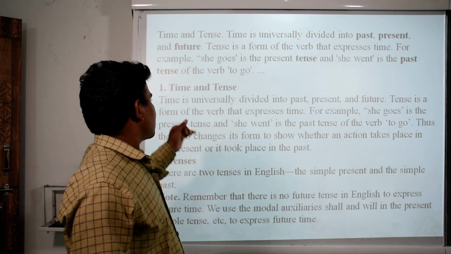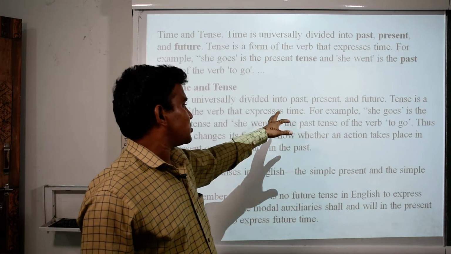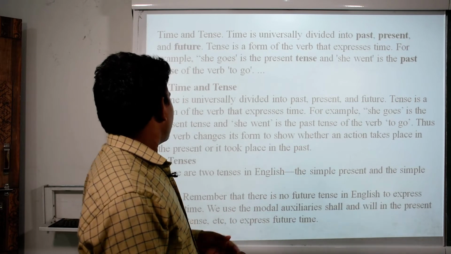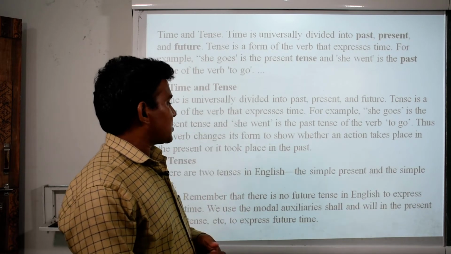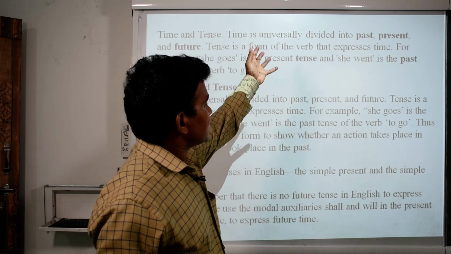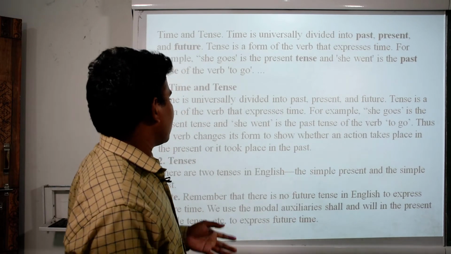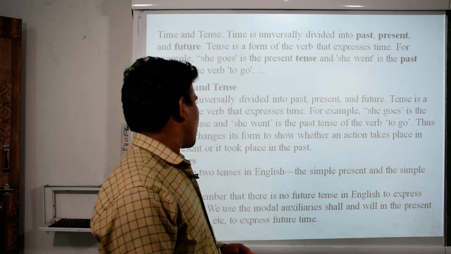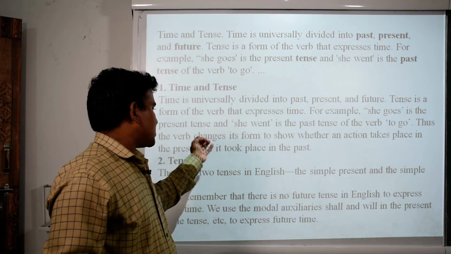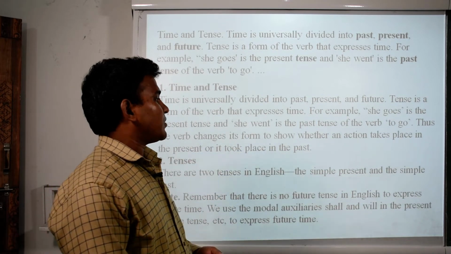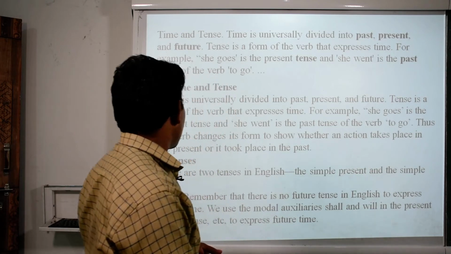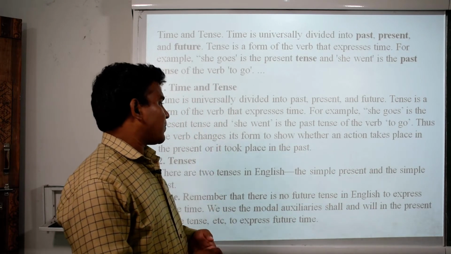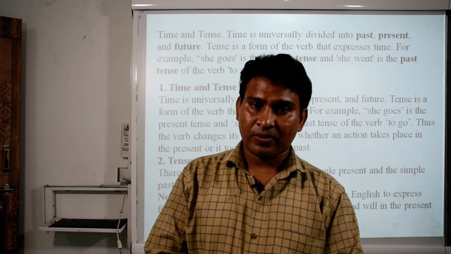Time and tense. Time is universally divided into past, present and future. Tense is the form of the verb that expresses time. For example, she goes. She went is the past tense of the verb to go, and thus the verb changes its form to show whether an action takes place in the present or took place in the past.